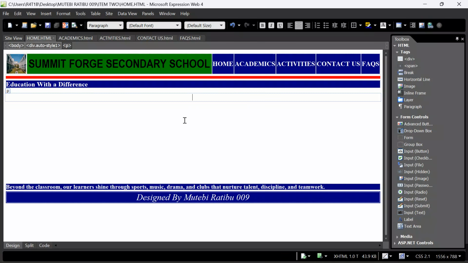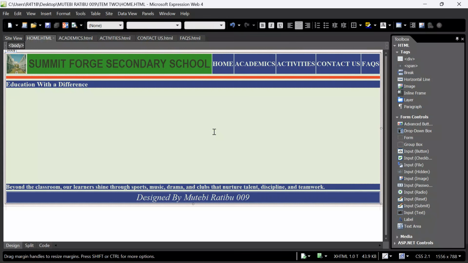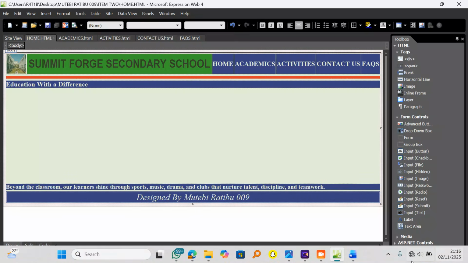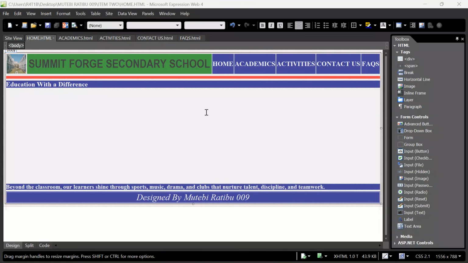After saving changes, I will now copy all this content and paste it onto the other pages. Control A, Control C. Control A will highlight all your content, and Control C will copy. Remember, Control A to highlight everything, Control C to copy. Now come to all these other pages.